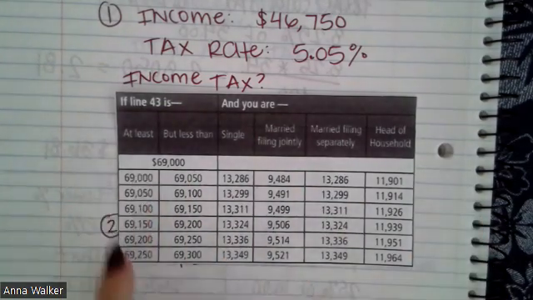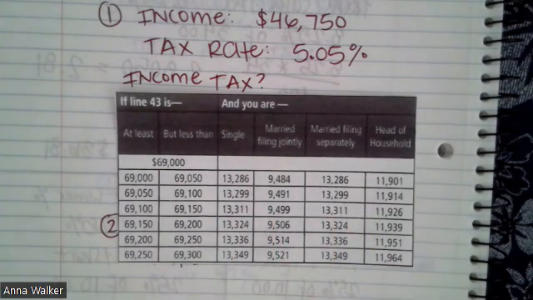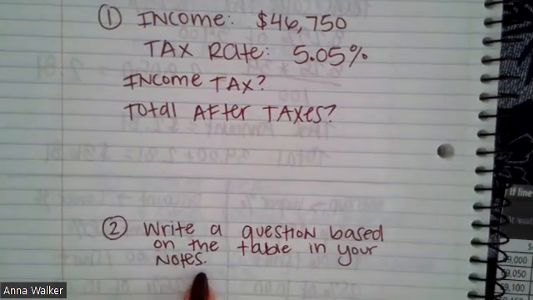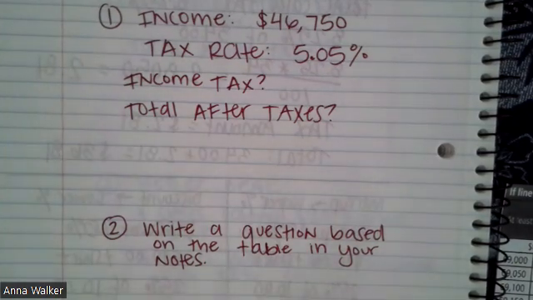That way someone has to figure out the income and look along the line to the particular life status in order to figure out the amount of taxes. So you're writing a question based on the notes in your tax table. And if your tax table is different than the one in this video, obviously use the tax table that your teacher gave you. That way you can get your answers checked by your teacher.